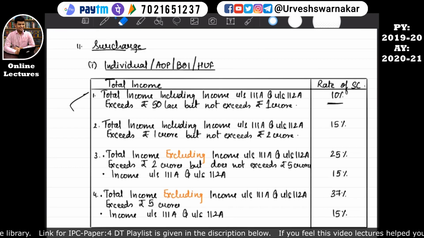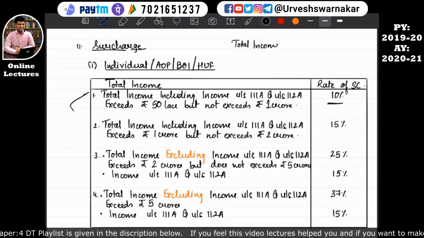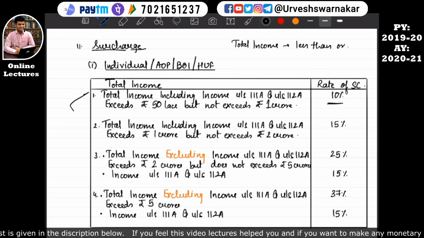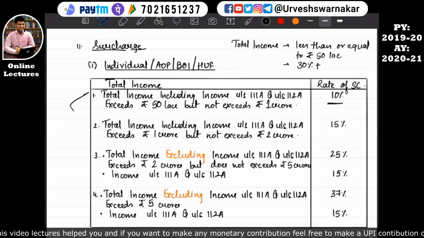For example, if your total income is less than or equal to rupees 50 lakhs, then your tax rate will be 30%, which is the highest slab rate, plus you need to pay HEC. Since surcharge is not coming, surcharge will not be applicable, but HEC will be applicable at the rate 4%.